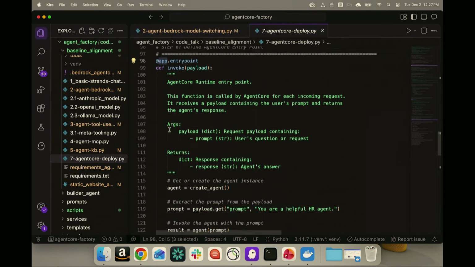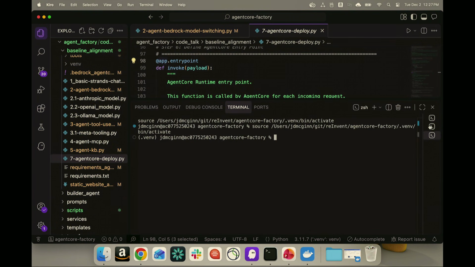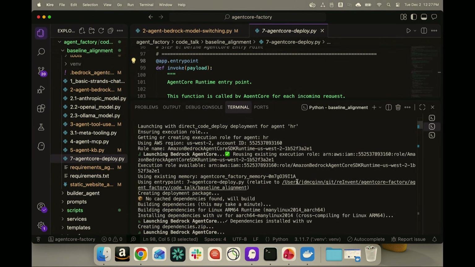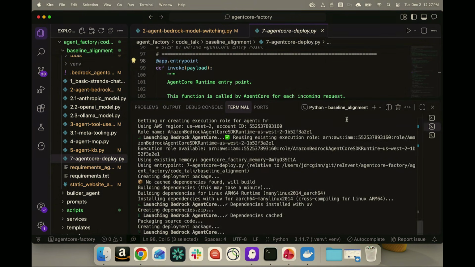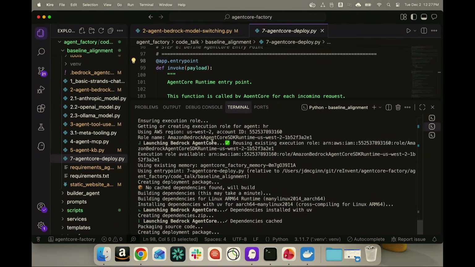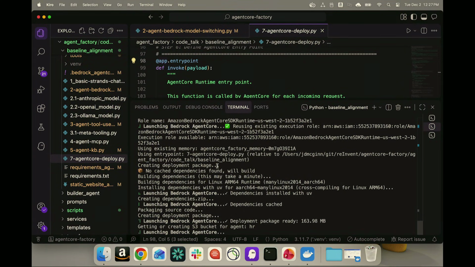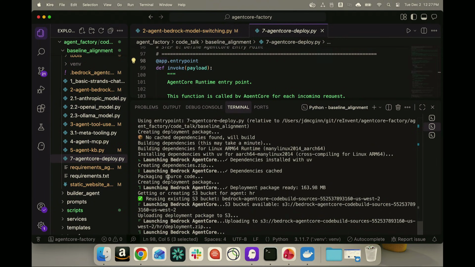Okay. So now let me move back to the terminal and show you what it is doing. So what it does is it's creating the agent core runtime here. It created different roles for us. It created memory for us. And this can take a couple of minutes. It is creating, uploading things onto S3 after it's created the role. And now it is launching things to agent core.